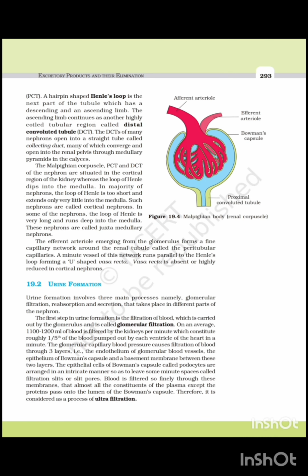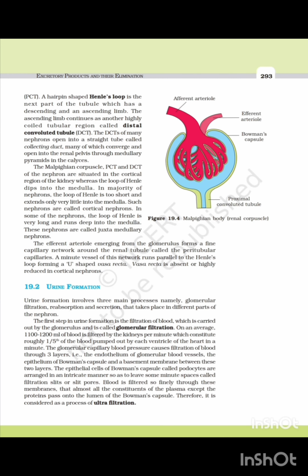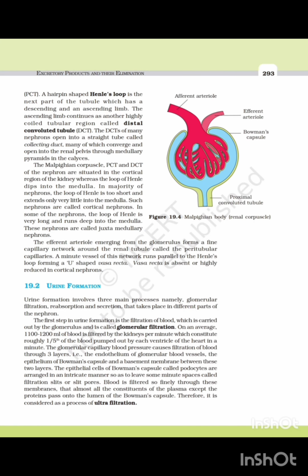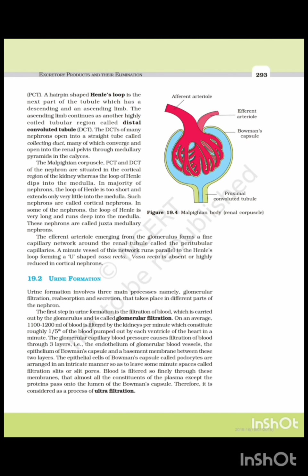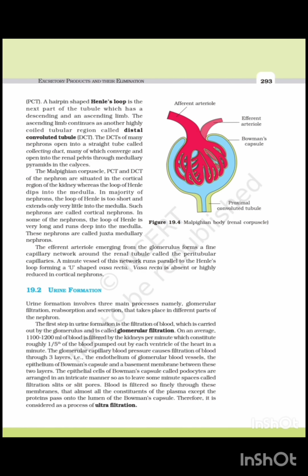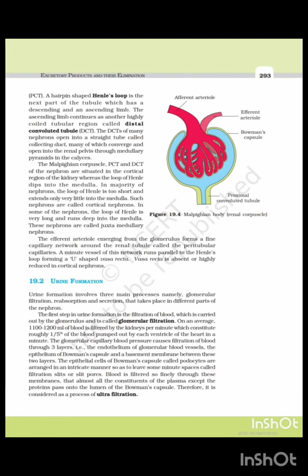During urine formation, the tubular cells secrete which substances? Substances like H+, K+, and ammonia into the filtrate. What is the importance of tubular secretion? The importance of tubular secretion is that it helps in the maintenance of ionic and acid-base balance of body fluids.